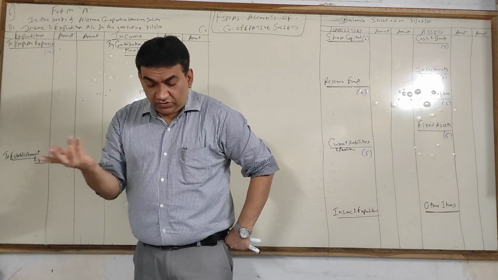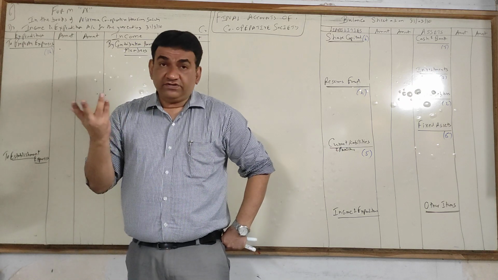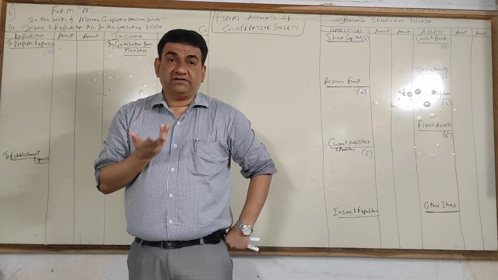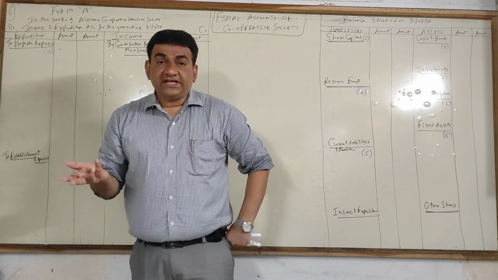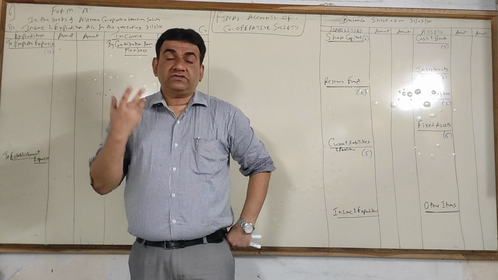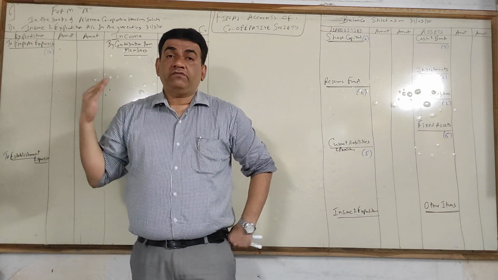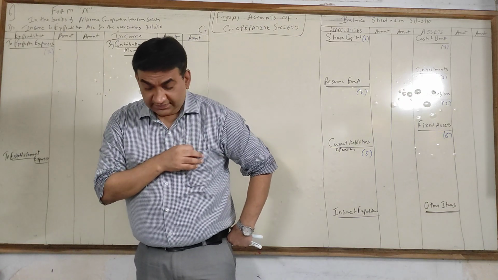Okay, then the rest: preliminary expenses, expense on issue of shares and debentures. Even a society issues shares, because when you become a member, you get a share certificate. So shares are issued by the society also. All your deferred expenses, like painting done once in 2-3 years, you have to write off over a period of 2-3 years. All these are a part of your miscellaneous expenditure.